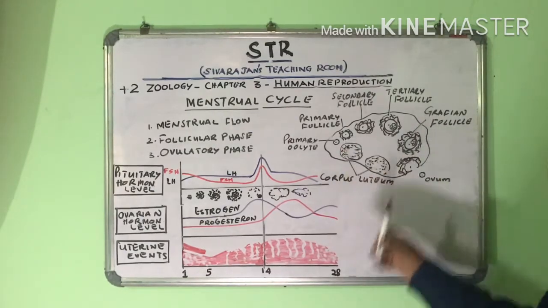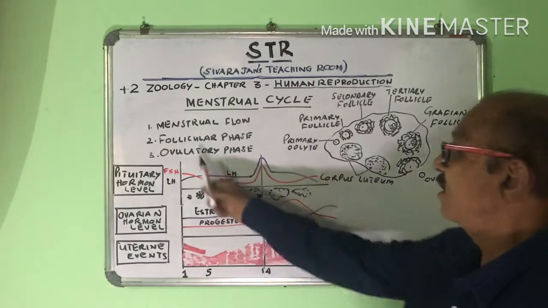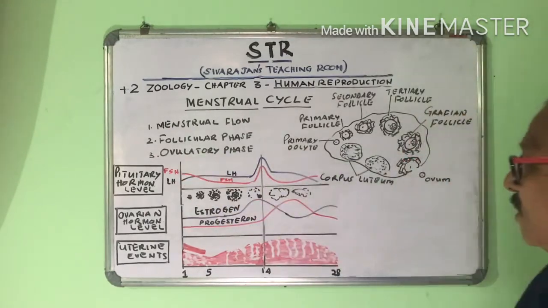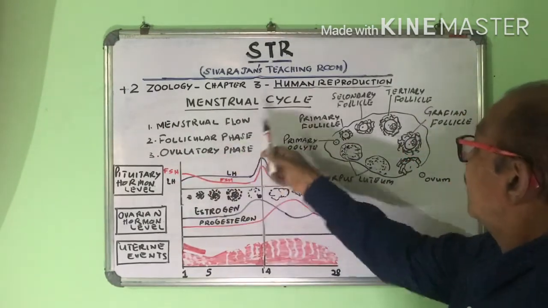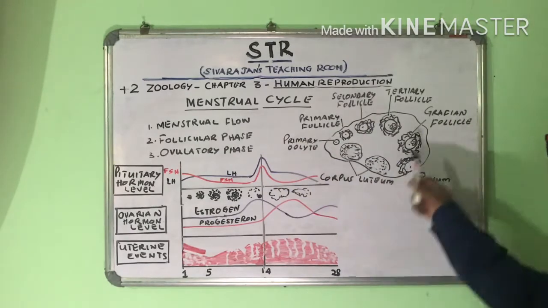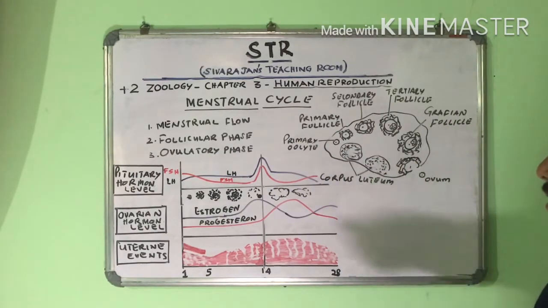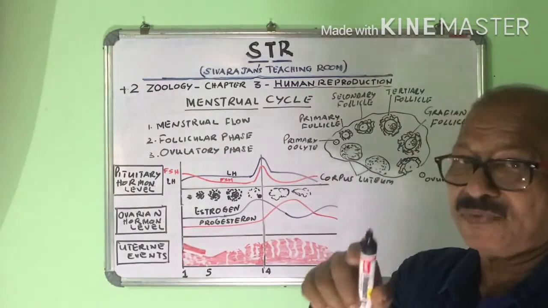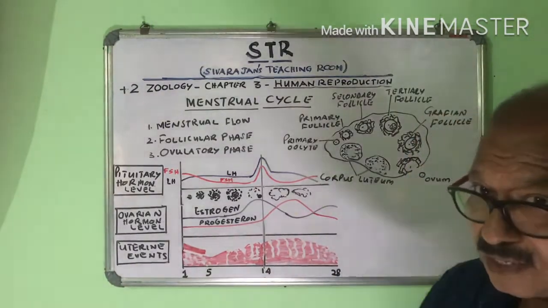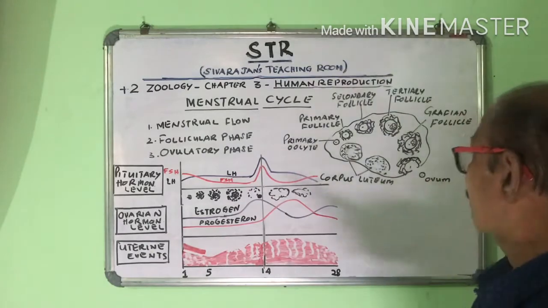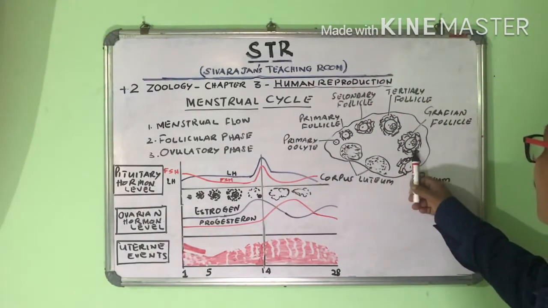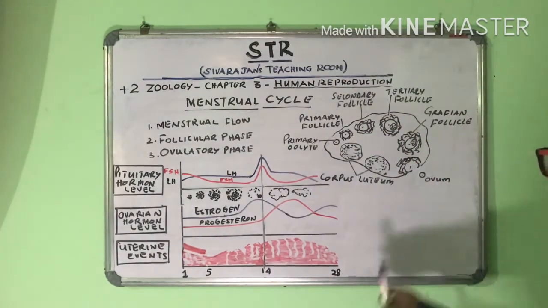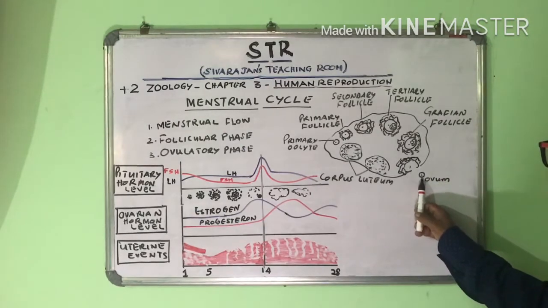This development takes place during the follicular phase. See, then after that, what happens? When the graafian follicle has matured, due to the influence of LH and FSH, as we discussed in the previous episode, the graafian follicle bursts and the ovum gets released.